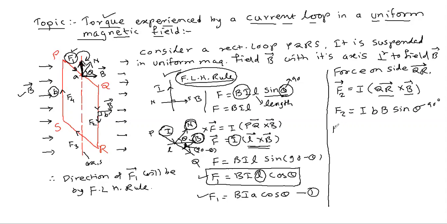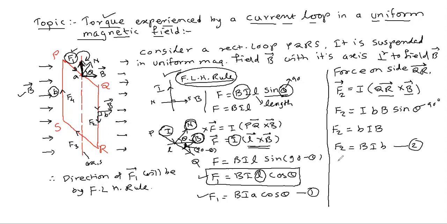So ultimately the magnitude of the force F2 is equal to BIb, where this B is the magnetic field and this b is the length of the arm QR, and sine 90 is 1. So simply you can write BIb. This is equation number 2.